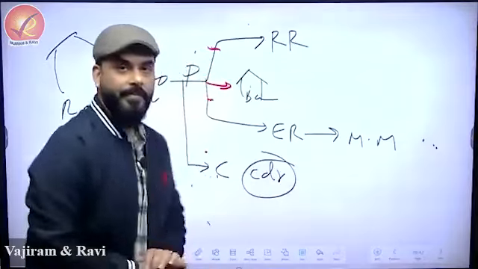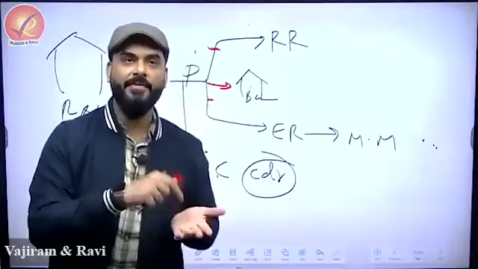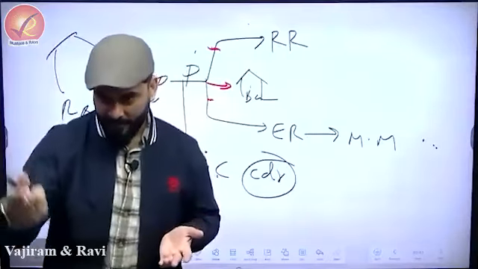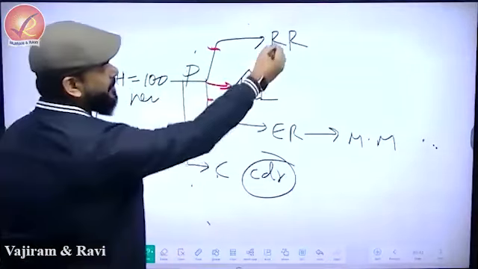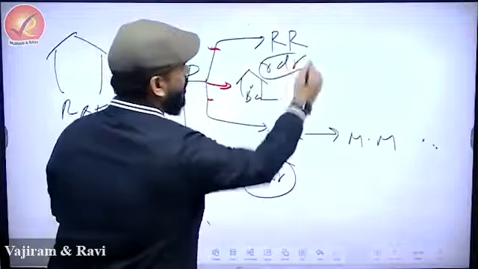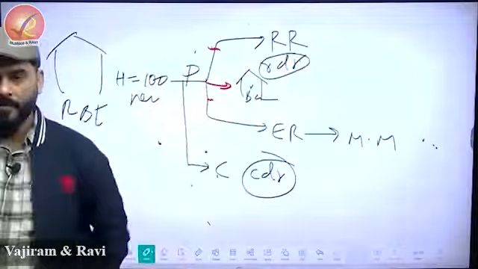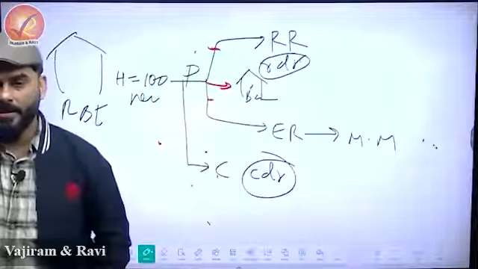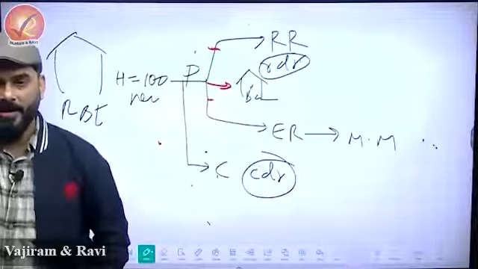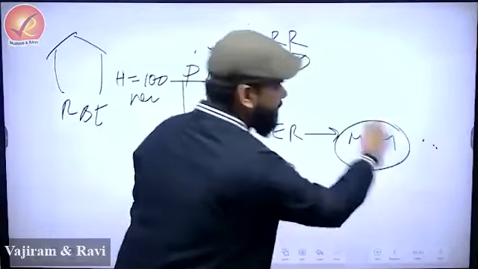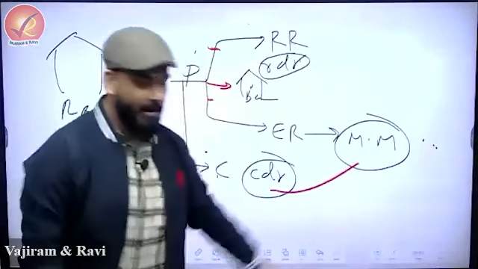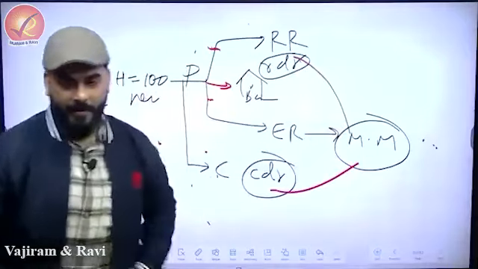CDR, a behavioral ratio. How much cash will I hold? And who decides how much money will go to the bank? RDR. So basically, two behavioral ratios decide this: CDR and RDR.